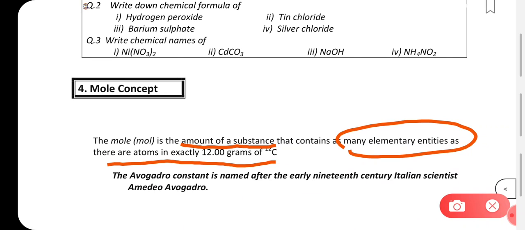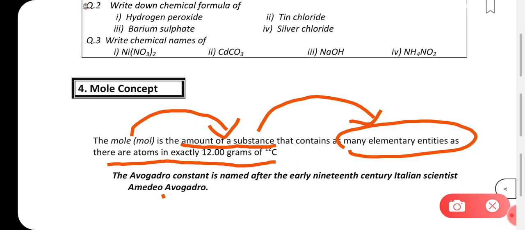It means 1 mole of any substance will be equal to that many atoms or molecules, that many elementary entities, that are present in 12 grams of carbon 12, and this is found to be equal to the Avogadro's number.